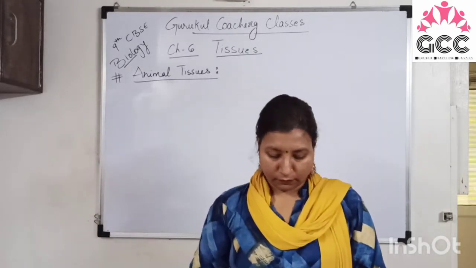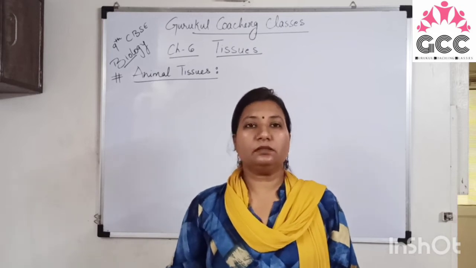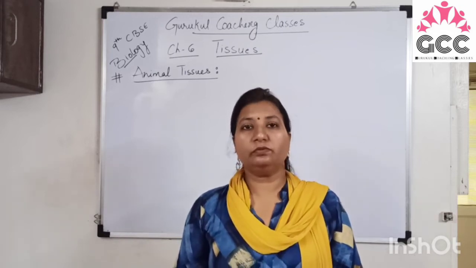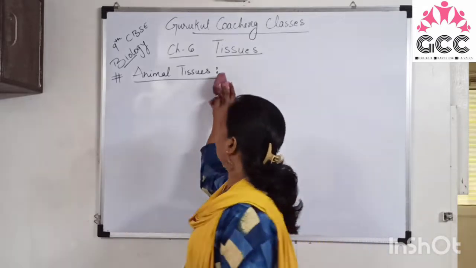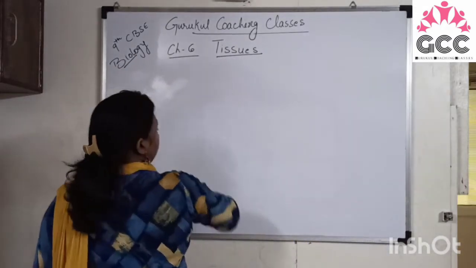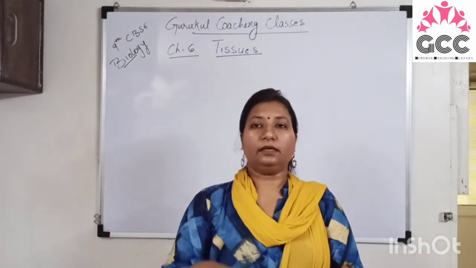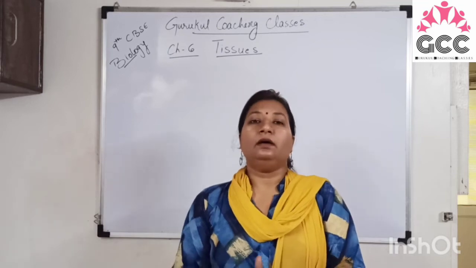So before we discuss the animal tissue, we will discuss about the protective tissues which are present in the plants. So plants are generally stagnant, they are not moving here and there, right?